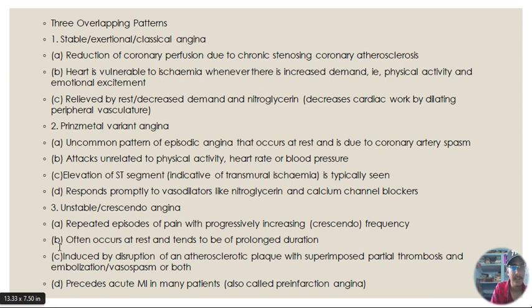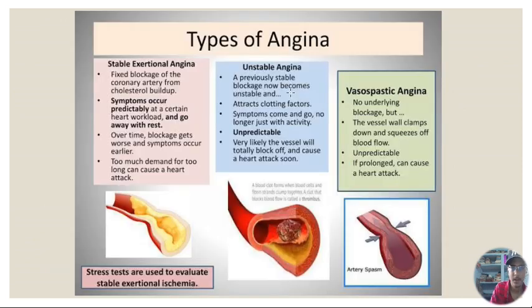Often it occurs at rest and tends to be of prolonged duration, induced by disruption of an atherosclerotic plaque with a superimposed partial thrombosis, embolization or vasospasm, or both. It precedes acute myocardial infarction in many patients, also called pre-infarction angina. So these are the three overlapping patterns.